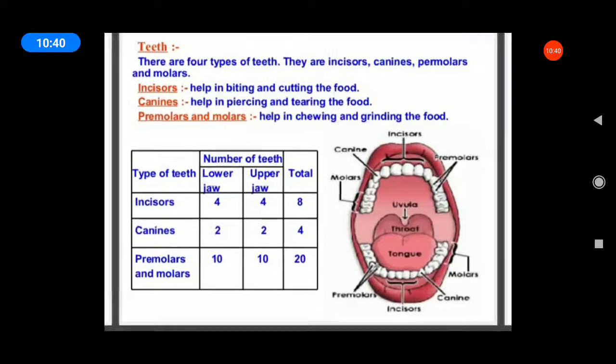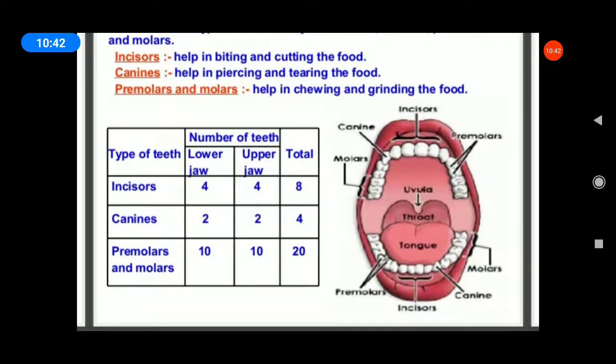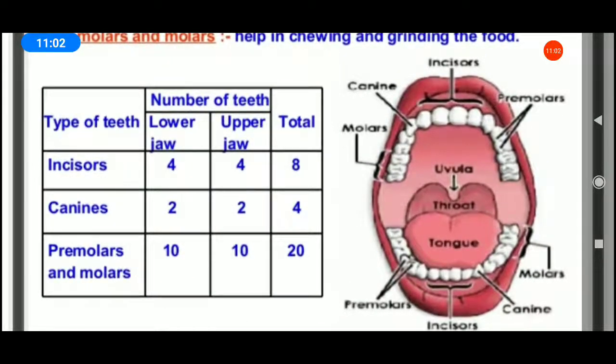Okay. All of you fill this table. Already we learned. Number of teeth. Incisors: lower jaw 4, upper jaw 4, total number of teeth 8. Canines: lower jaw 2, upper jaw 2, total number of teeth 4. Next, premolars: lower jaw 4, upper jaw 10, total number of teeth 20.